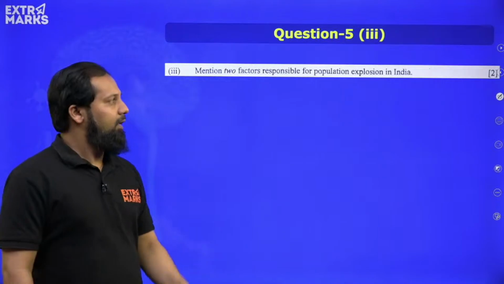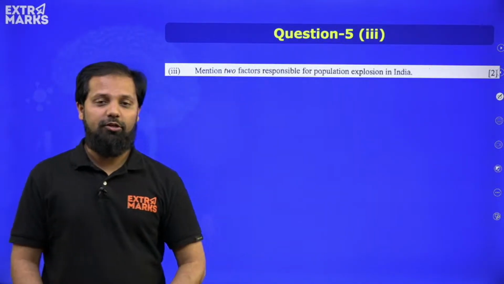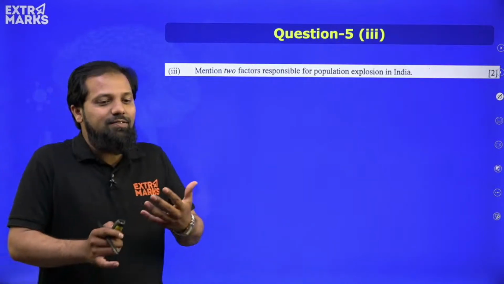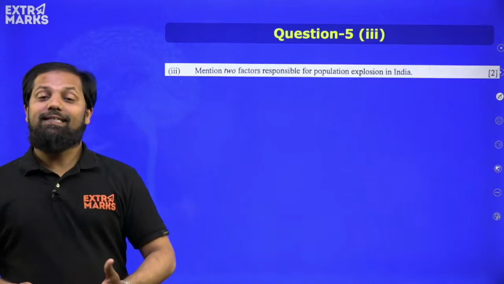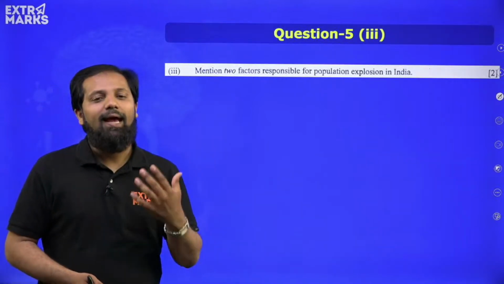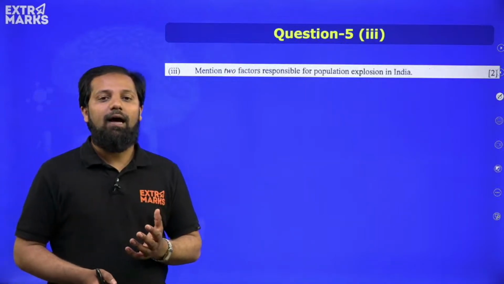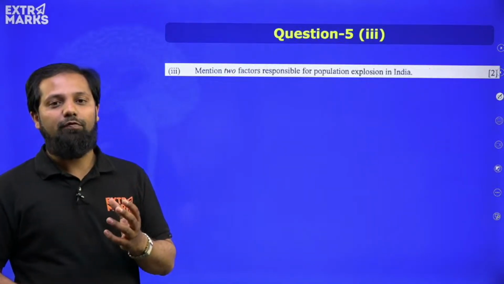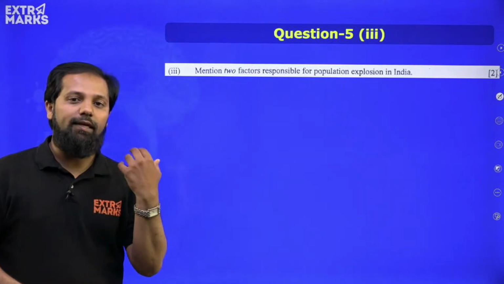Moving ahead, mention the factors responsible for population explosion in India. Due to increased medical facilities, our health facilities have improved, as a result of which we experience differences in terms of mortality rate, particularly the mortality of aged people.